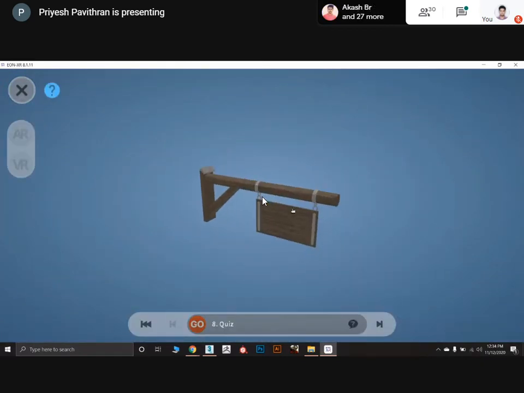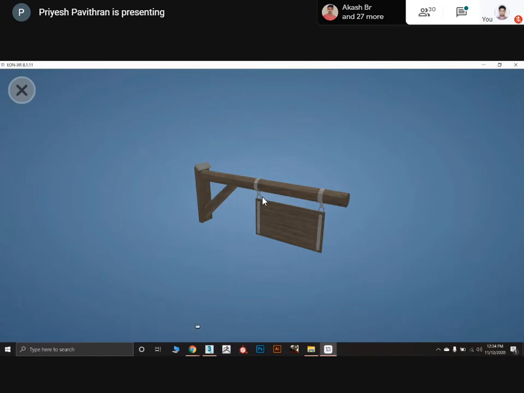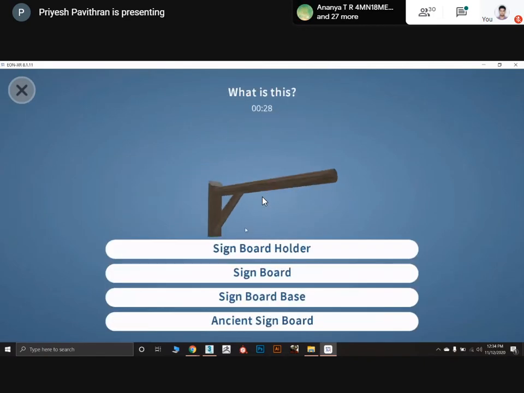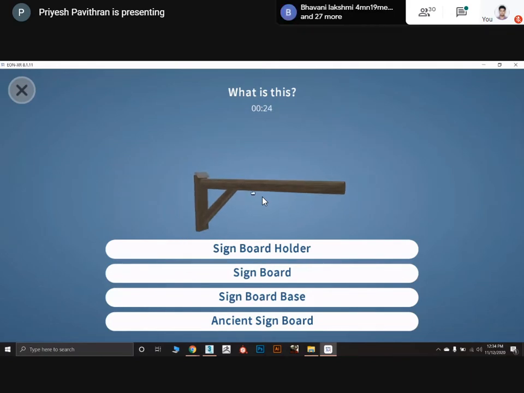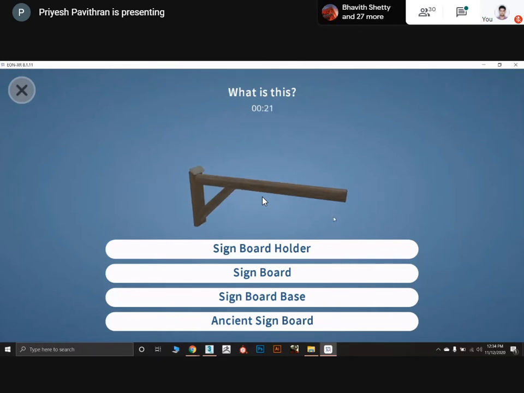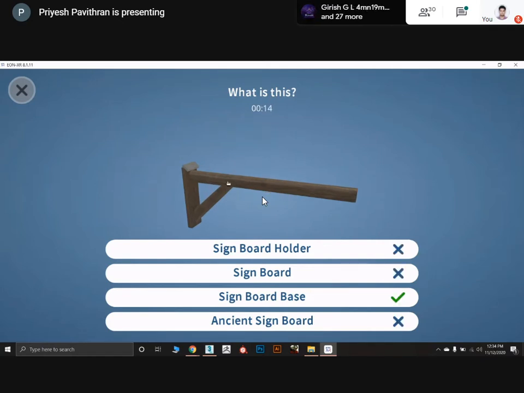Again, we have added one more quiz. Okay, now go. It is asking what is this? So it is not signboard, or anything. It's a signboard base. We have named it signboard base. We got the right answer.